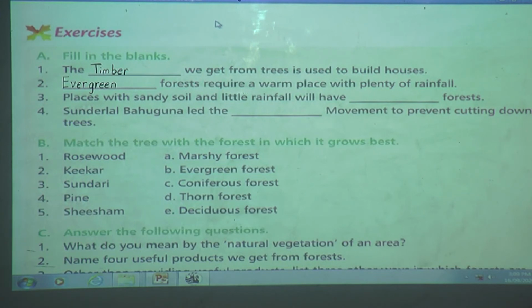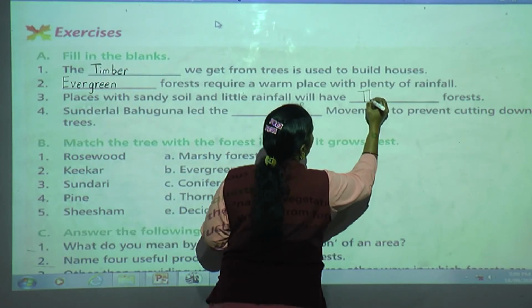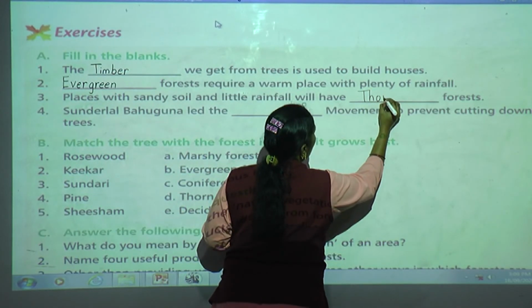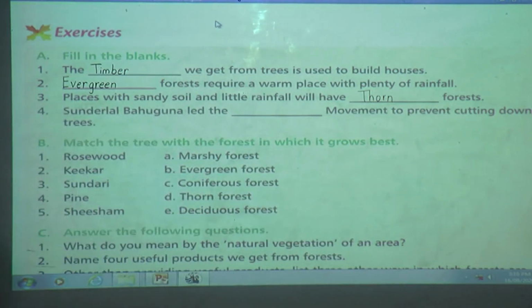So now third one, places with sandy soil and little rainfall will have dash forest. Where the soil is sandy and the place also has very little rainfall. So which type of forest do we have? Thorn. Correct. Very good. Thorn forest. T-H-O-R-N. Thorn forests.